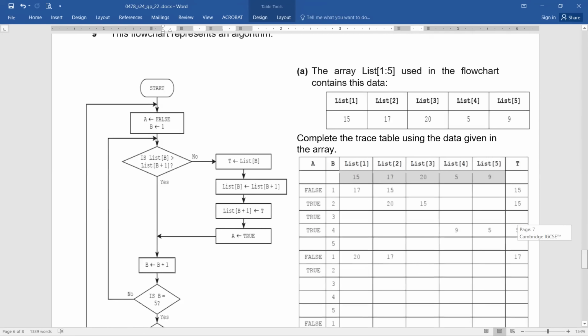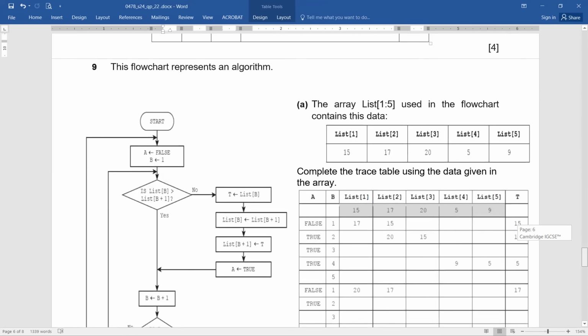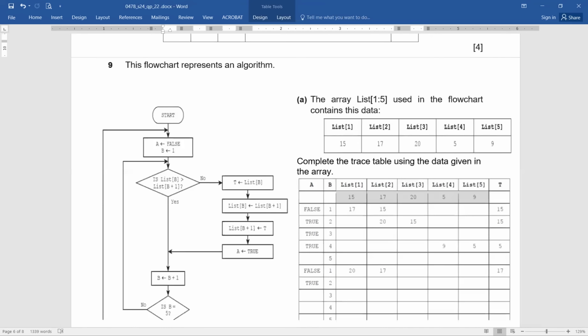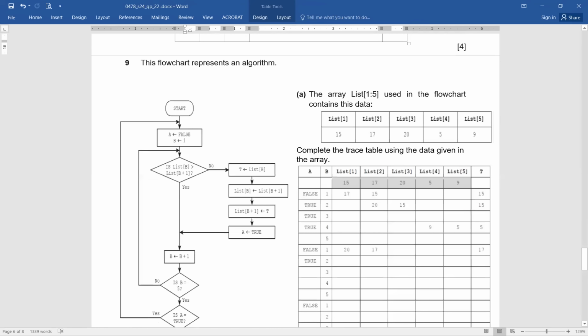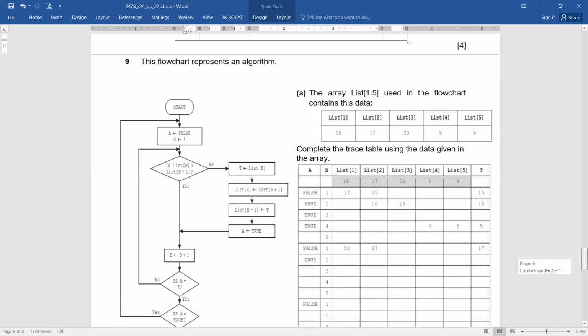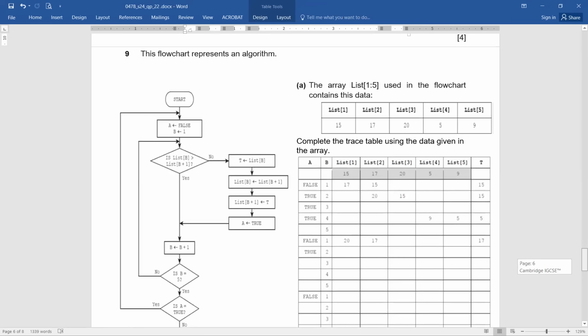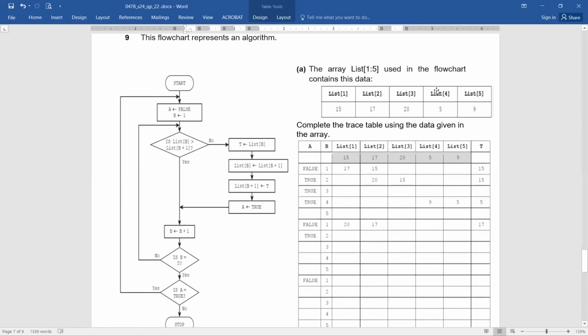Okay. Now, flowchart. Do not get confused at all. It's very, very simple, because now you are well versed with programming. You're now okay with the arrays also. So no worries at all. Okay, Ali? The flowchart represents an algorithm.